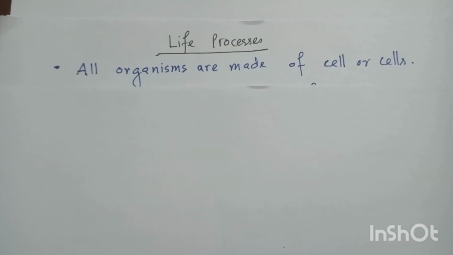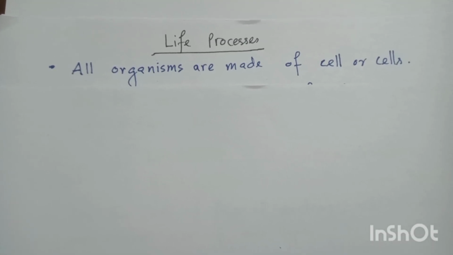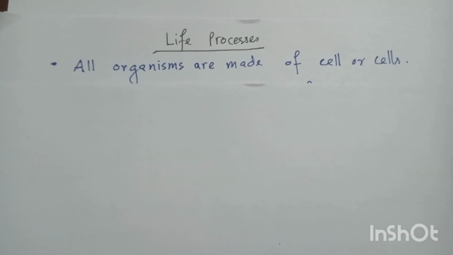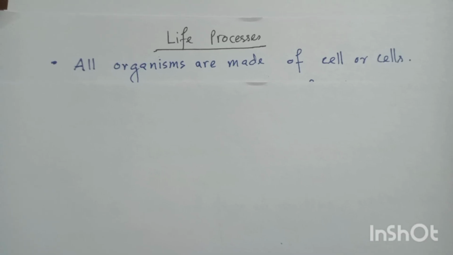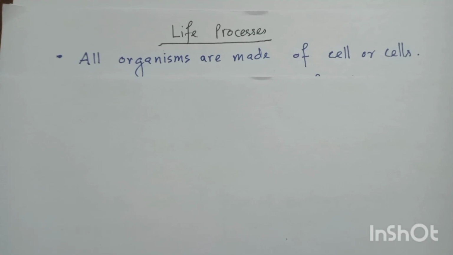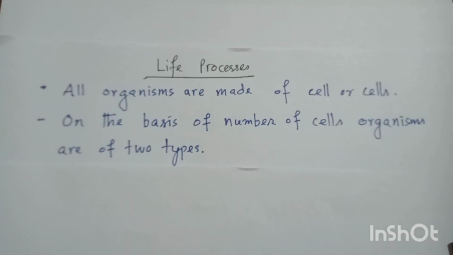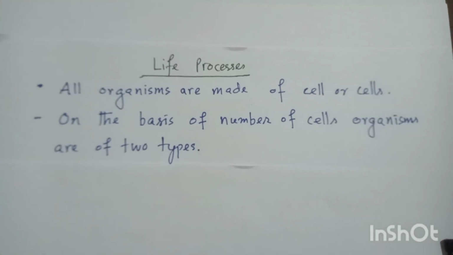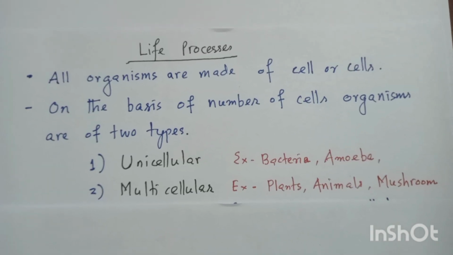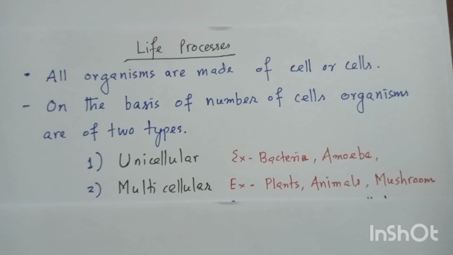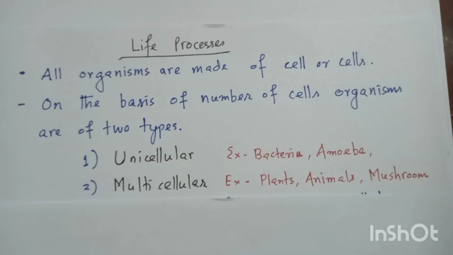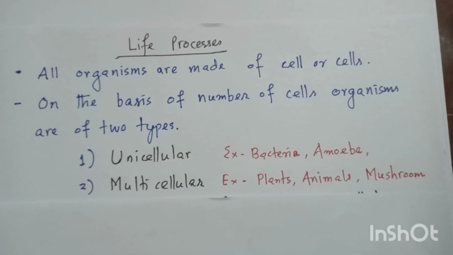We shall today discuss life processes. See, all the living organisms are made of cells, either a single cell or multiple cells. On the basis of the number of cells, the organisms can be divided into two types. One is unicellular, where only one cell is there, and multicellular organisms, where there are many cells.